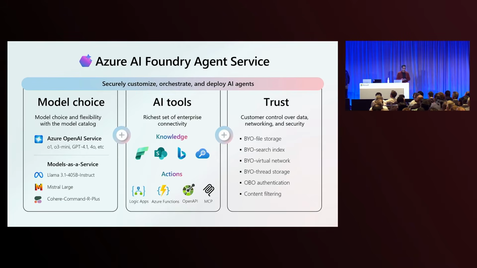And then lastly, we've invested a lot in building hosted tools. Hosted tools are services that are managed by Microsoft, and you can just use them to provide value.